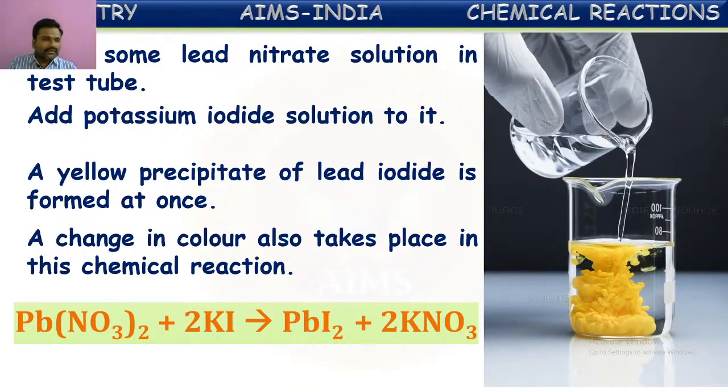Not only yellow color, in some chemical reactions different colored solid substances may be formed. For example, magnesium sulfate is one of the insoluble solid substances in aqueous solutions. It will be white in color. Some other solutions may be in different colors. Anyhow, some precipitate will be formed in this kind of reaction.